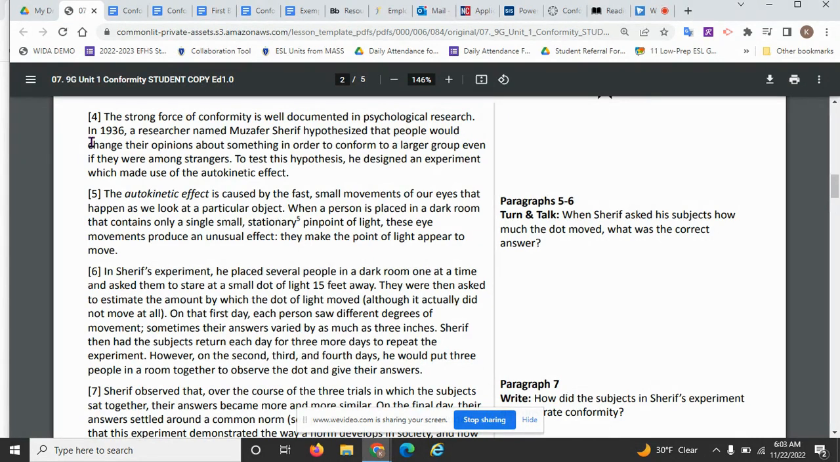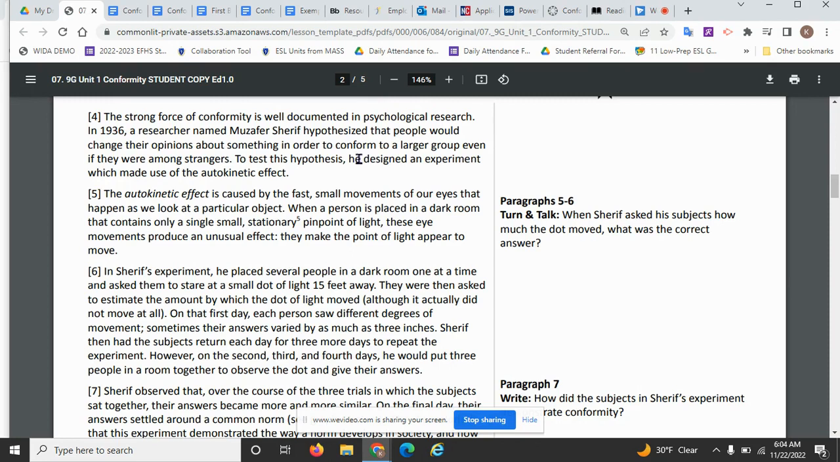So he goes on to say, "In 1936, a researcher named Sharif, I can't pronounce that first name, hypothesized that people would change their opinions about something in order to conform to a larger group, even if they were among strangers. To test this hypothesis, he designed an experiment which made use of an autokinetic effect." So again, these are supporting details, okay? We're talking about psychological research.